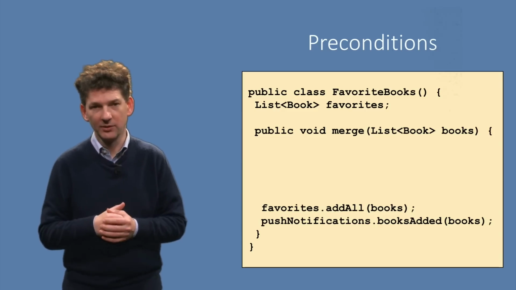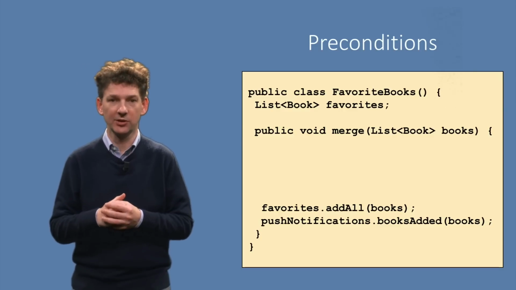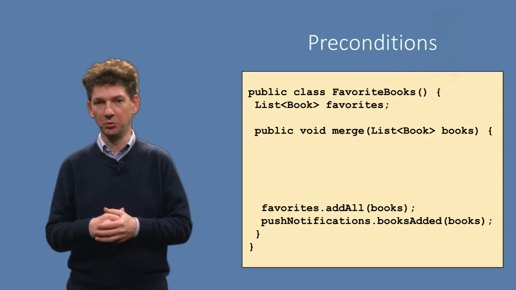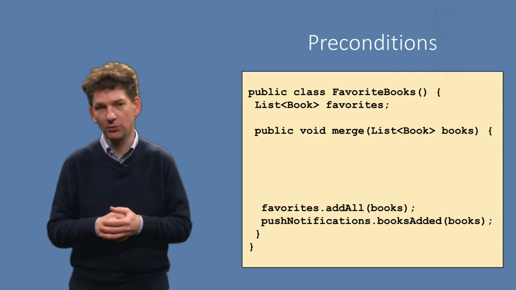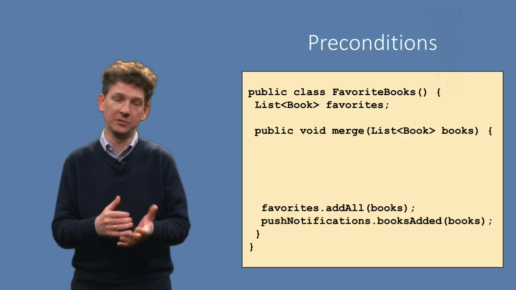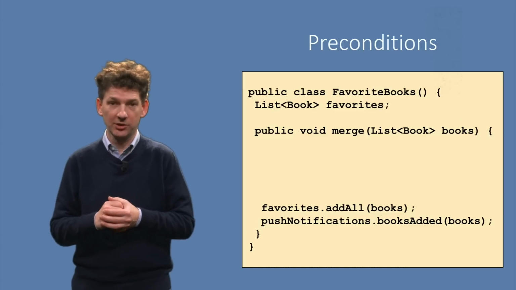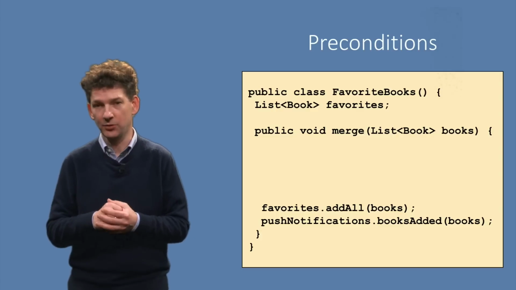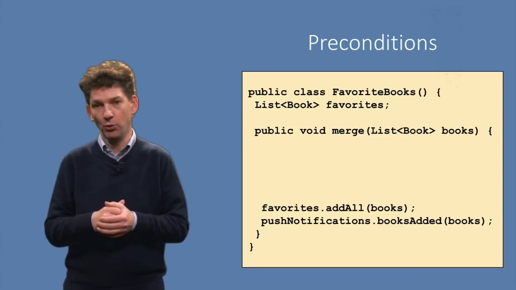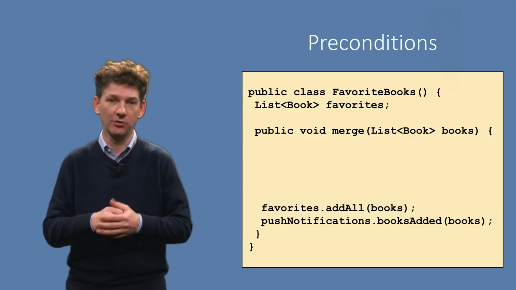If you write a method, what preconditions should you give it? Let's look at an example. Here we see a class for keeping track of your favorite books. You can see one method called merge. Its intent is to add new books to your list of favorite books. It does so by using Java's standard list class and its addAll method. Moreover, it notifies any listeners about books being added, so that, for example, push notifications can be sent to some phone.